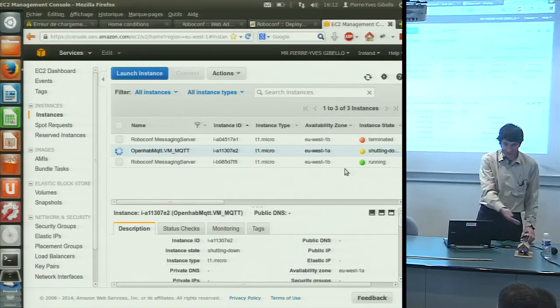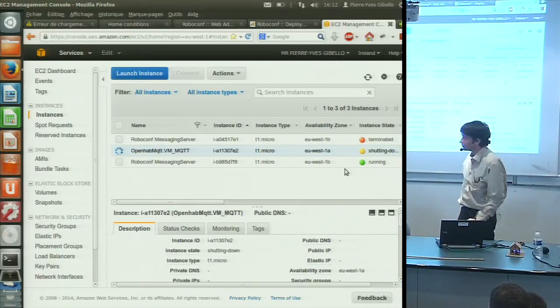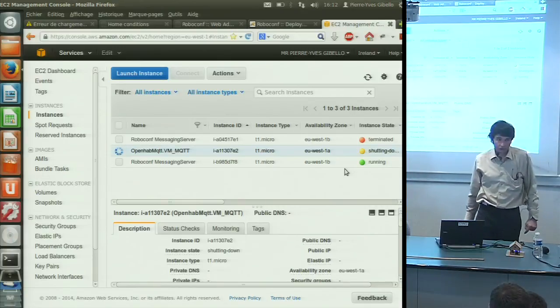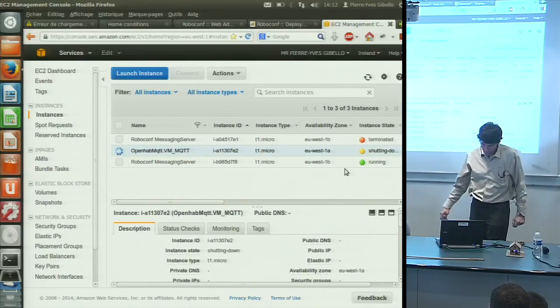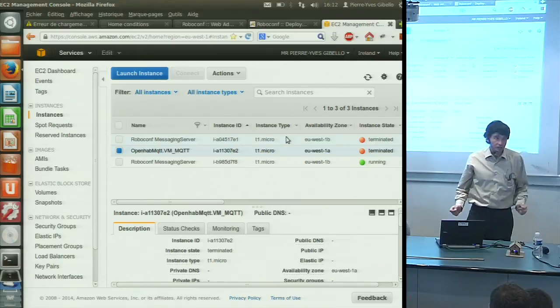It is still there, of course, because I have a physical system. But for the virtual machine, I just shut it down definitely. I terminate it. So that's what RoboConf does. It can also,